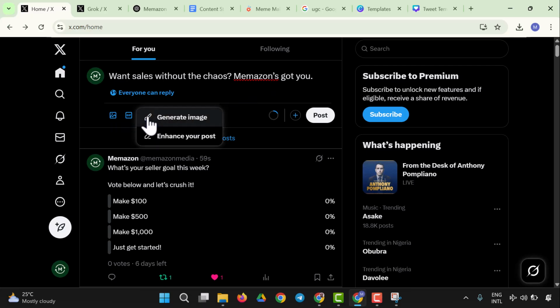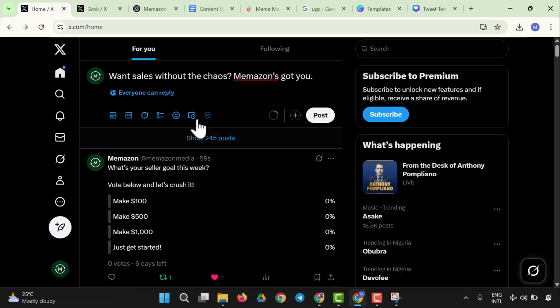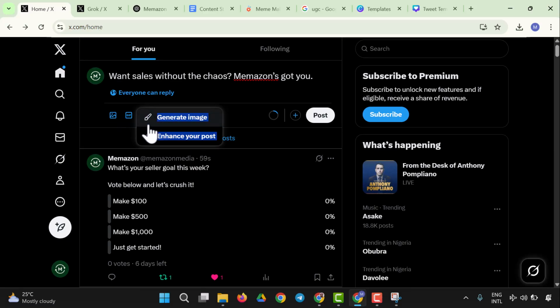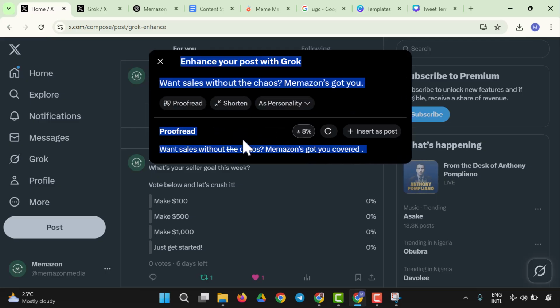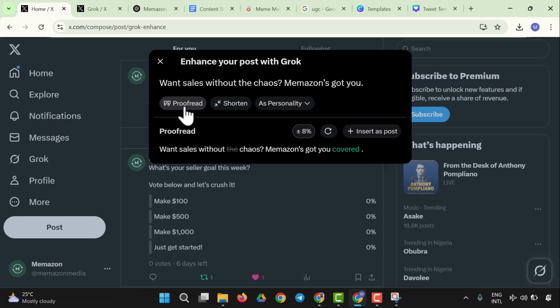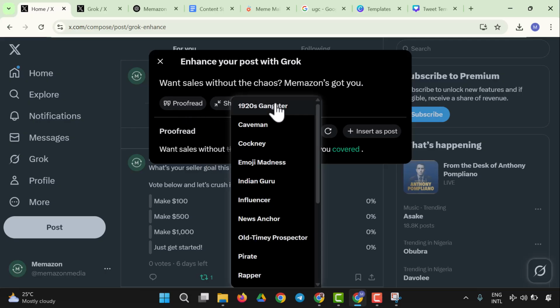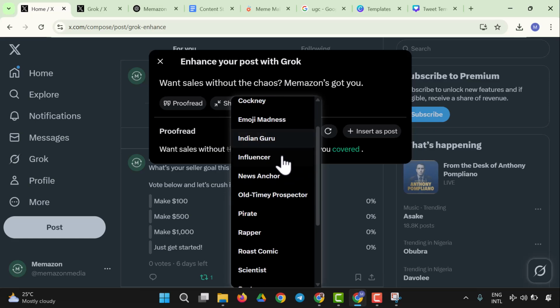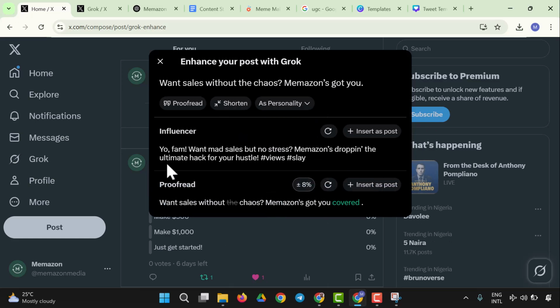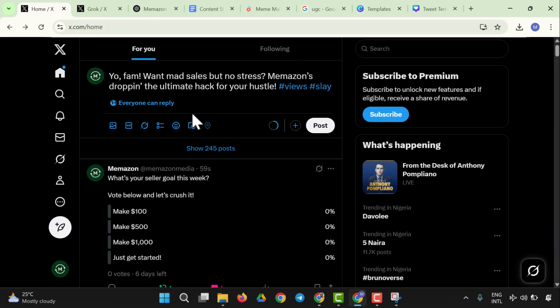So you could use Grok to enhance your post. So we could say this should generate an image. We could say enhance post. So let's try to enhance the post, and let's see how Grok comes up with enhancing the post. So we're going to use Grok to enhance the post, and here we are. So to enhance the post right now, you could proofread, you could shorten, you could turn it to a personality. So you could say you're an influencer, and here you see your farm wants smart sales but no stress. Amazon's dropping the ultimate app for your hustle. So we have something like this. So you could actually say you want to insert the post, and it's going to be inserted.